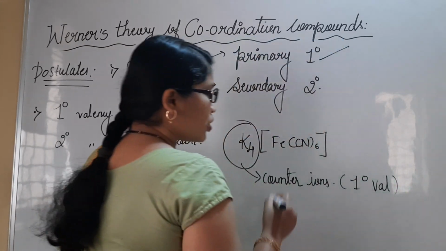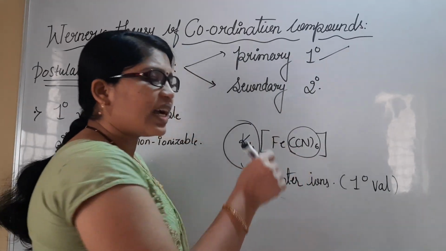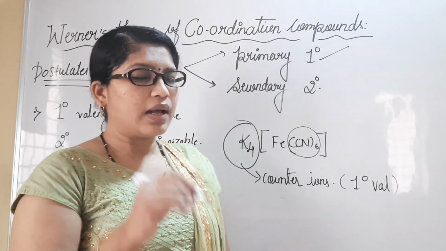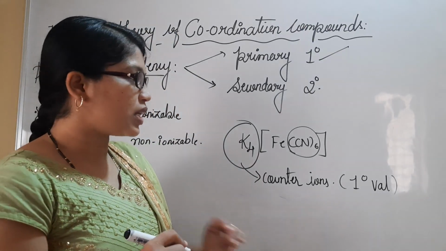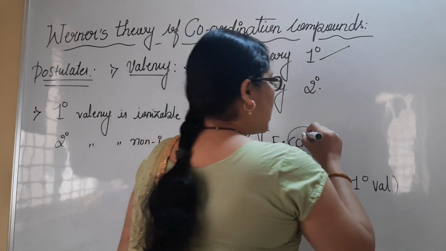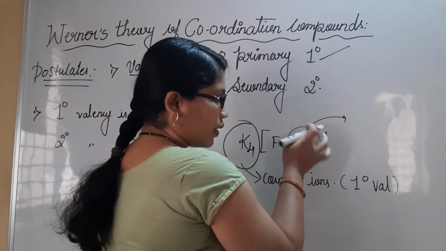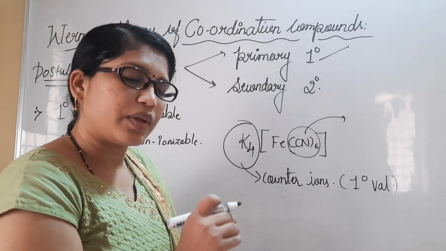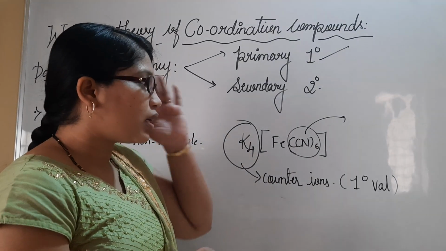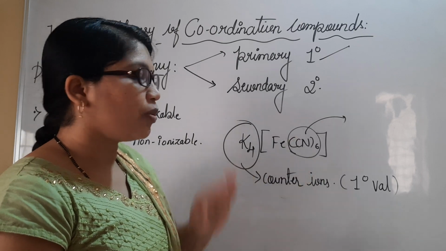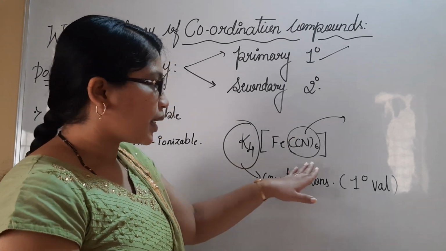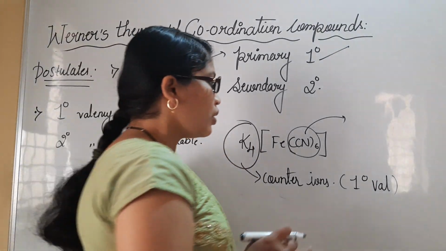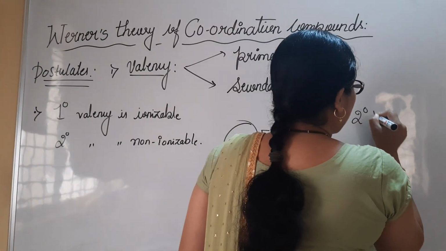We also have certain other elements inside the bracket which are the main core of the coordination entity. I'll explain those later, but for now understand that we can call them ligands because they will be donating electrons to the central metal atom. Till then, remember these are said to be secondary valency. Secondary valency will be present inside the bracket.